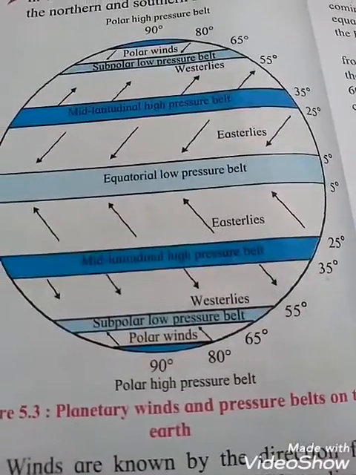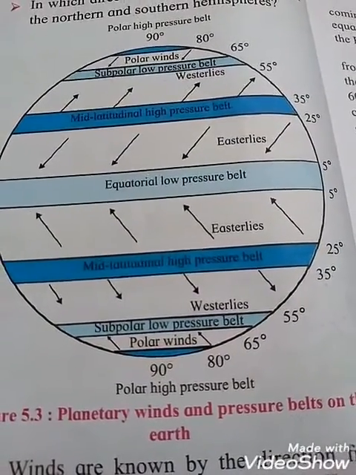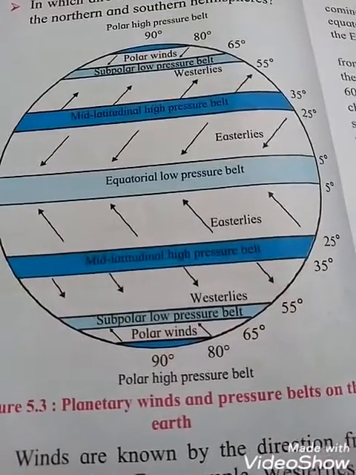Okay, students, that means westerlies blow from northwest to southeast in the southern hemisphere. Okay, students, can you see that?